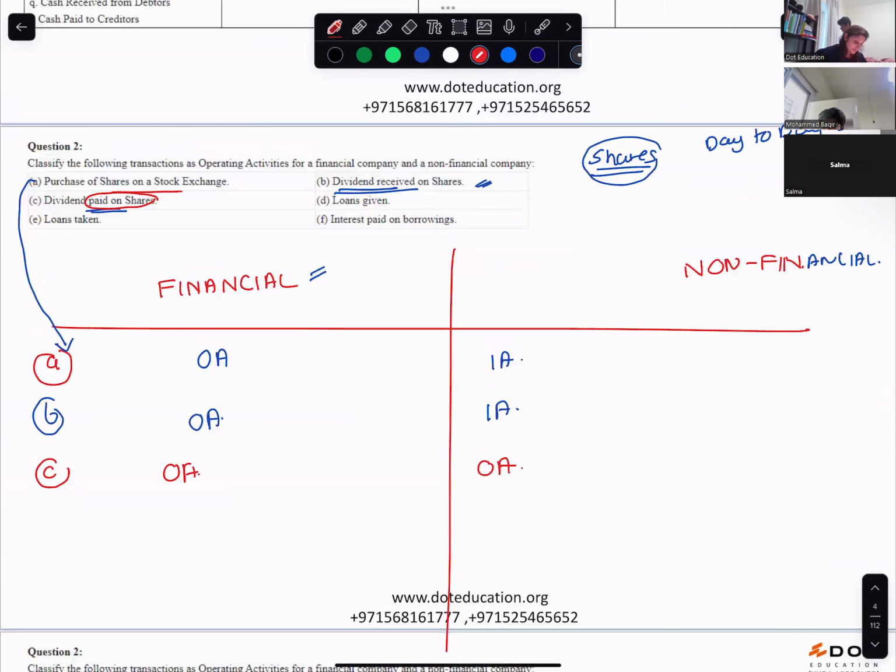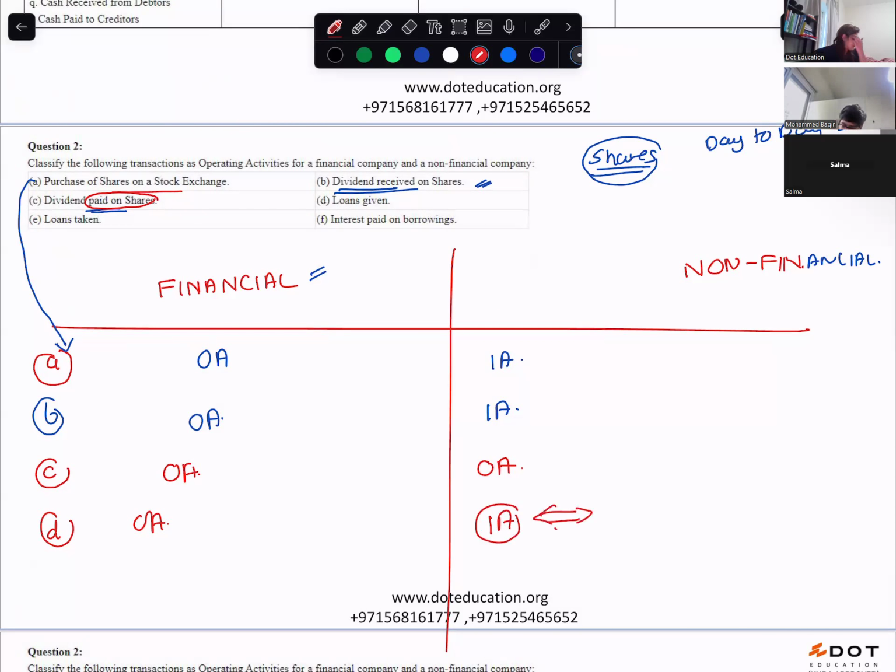For a non-financial company, it will be investing activity, because they are giving loans to people, they are investing their money to receive interest.